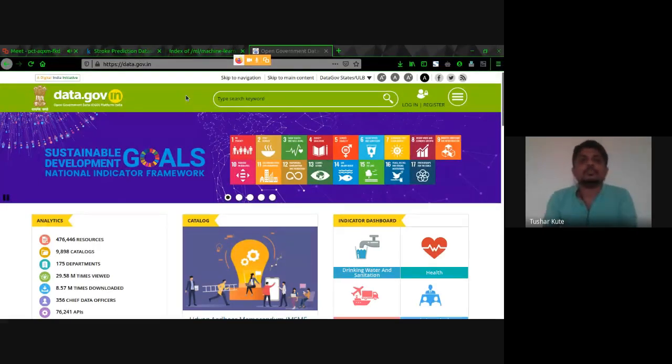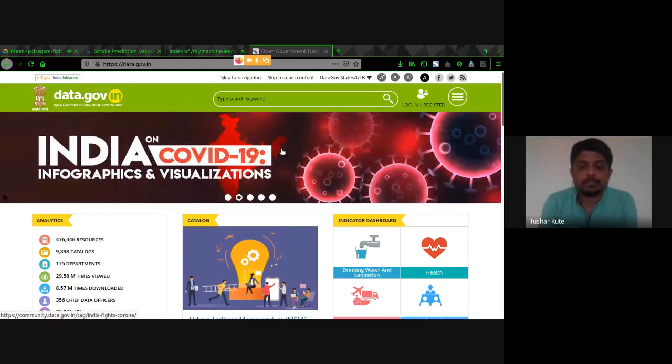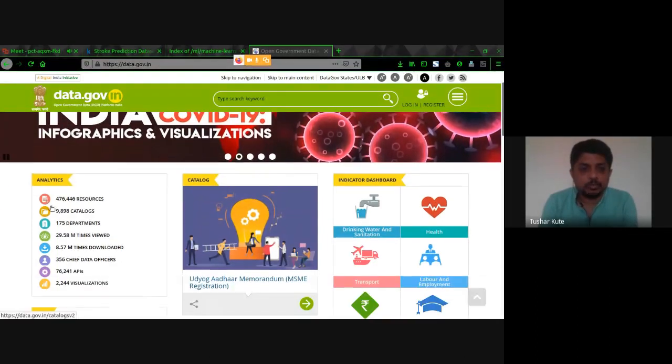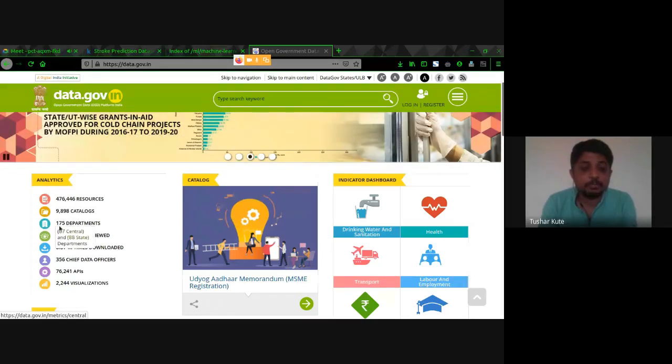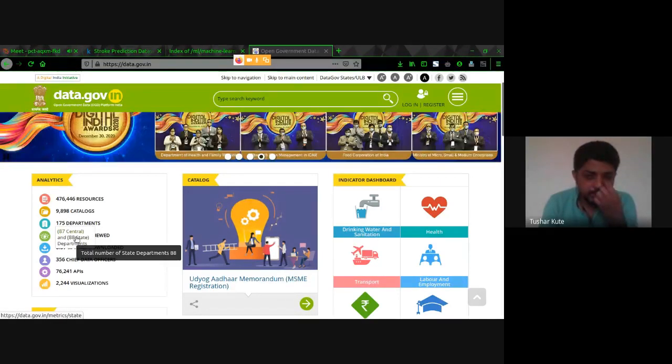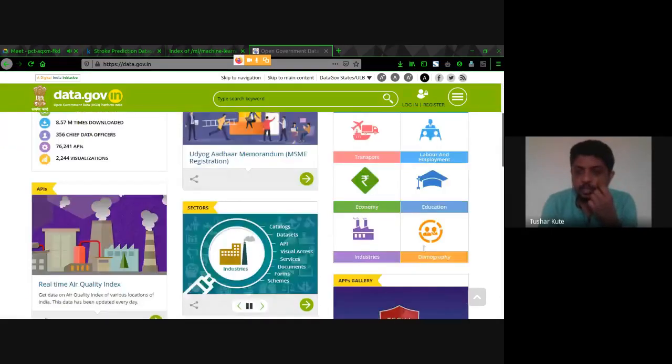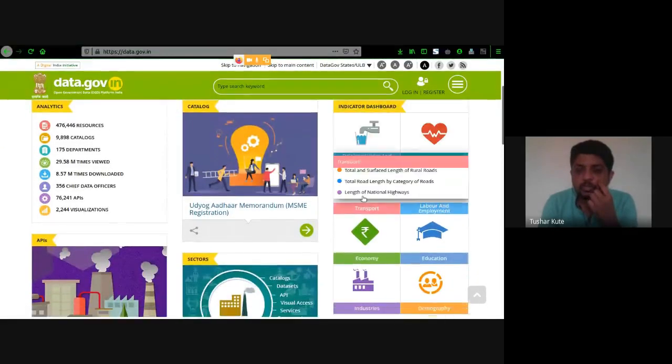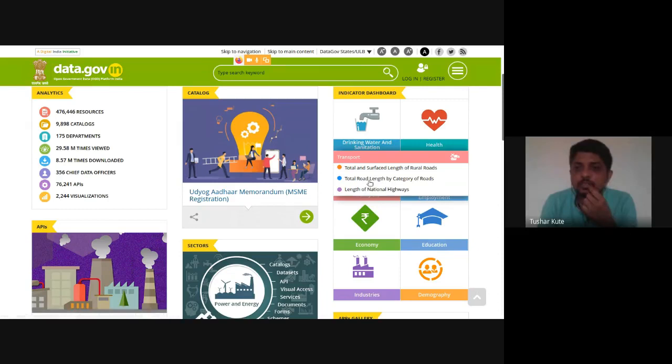From here, data can be retrieved and we can use it. In total, this number of data sets are present, and these are the catalog. These are departments. Out of them, 87 central and 88 state departments are there where you can download data sets. You can check it. For example, I'll go to transport, and here, see what we require: length of national highways.